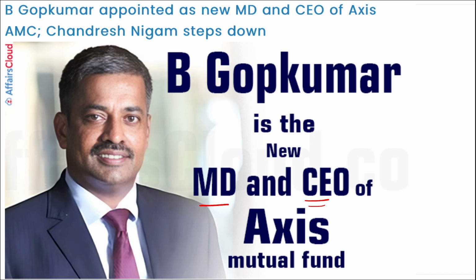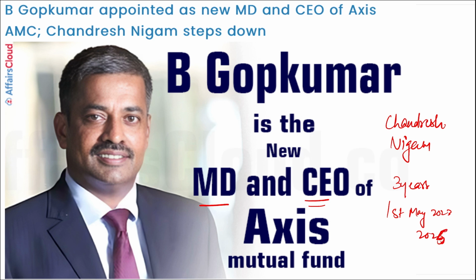Remember, he will be taking charge for 3 years, from 1st of May in 2023 till 2025, or you can say till 2026.